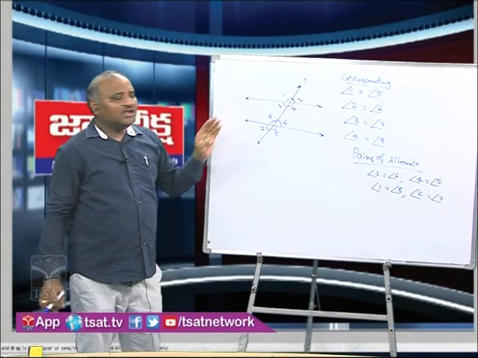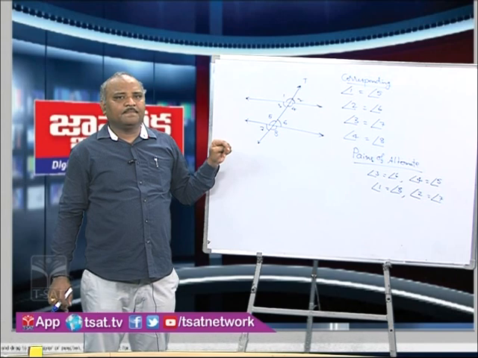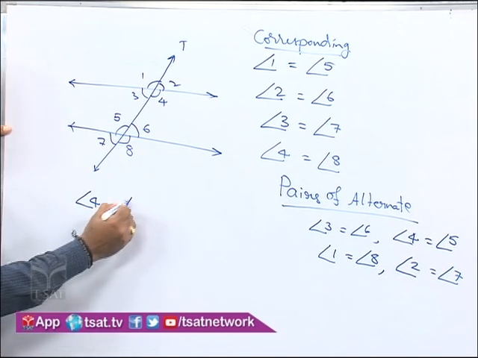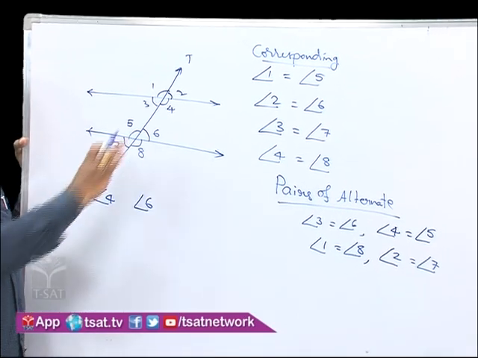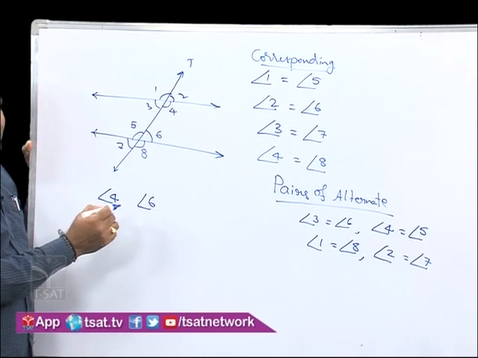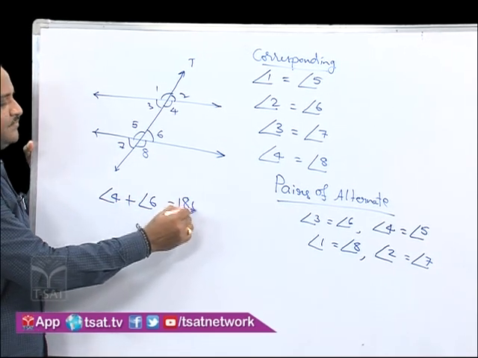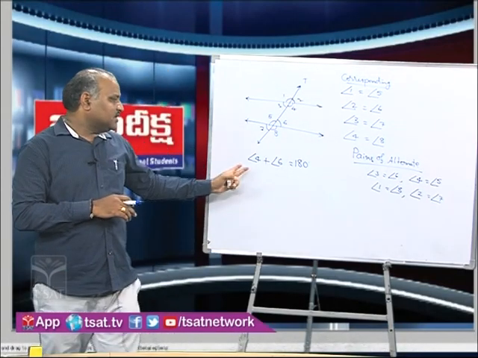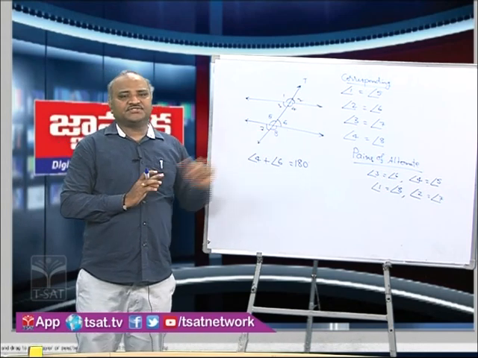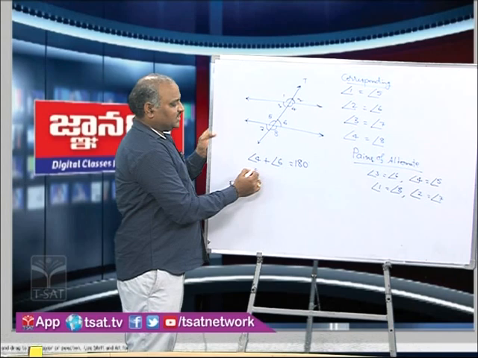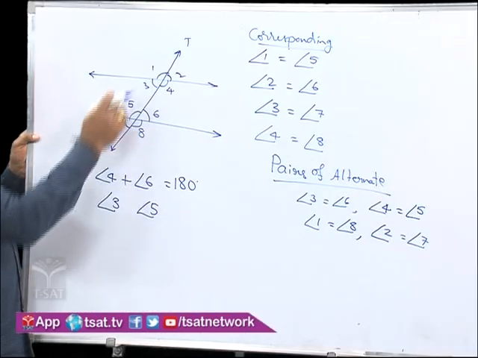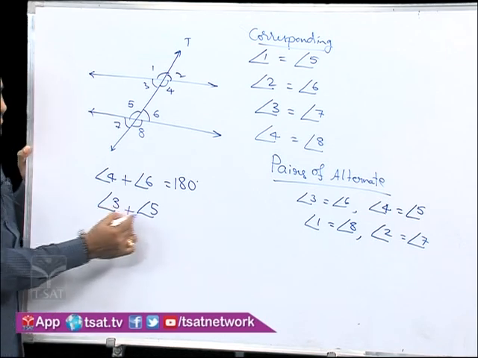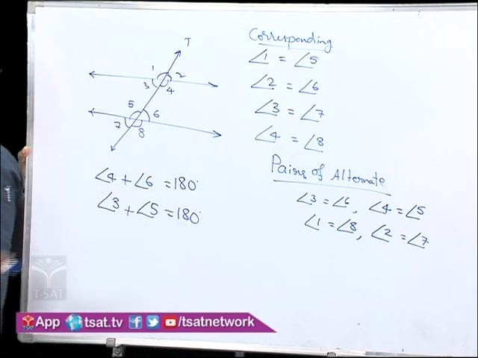Let us identify co-interior and co-exterior angle pairs here. So in co-interior angles we have two pairs, that is 4 and 6. Angle 4 and angle 6 is one pair of co-interior angles. Their sum is equal to 180 degrees, as we know that pairs of co-interior angles are supplementary. Angle 4 and angle 6 add up to 180 degrees. Similar way, angle 3 and angle 5 is another pair of co-interior angles. That means interior angles on the same side of the transversal. Their sum also will be equal to 180 degrees.